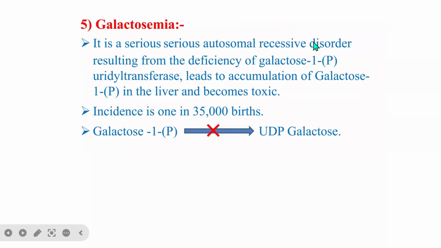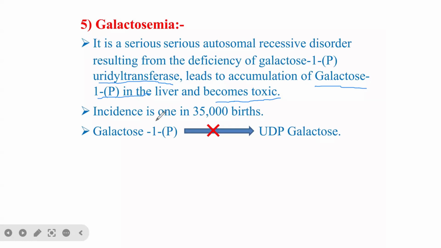And then the next one is galactosemia. It is a serious autosomal recessive disease resulting from deficiency of galactose 1-phosphate uridyl transferase. Because of the deficiency of this enzyme, galactose 1-phosphate cannot be converted into UDP-galactose. As a result, galactose 1-phosphate accumulates in the liver and becomes toxic, leading to intoxication of the liver.